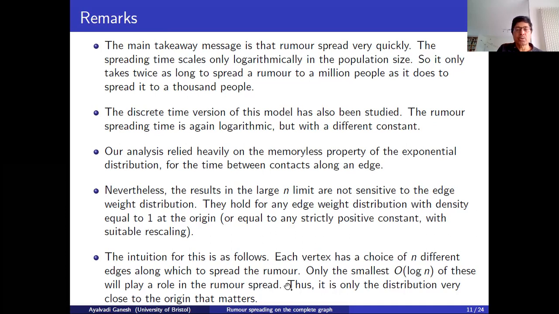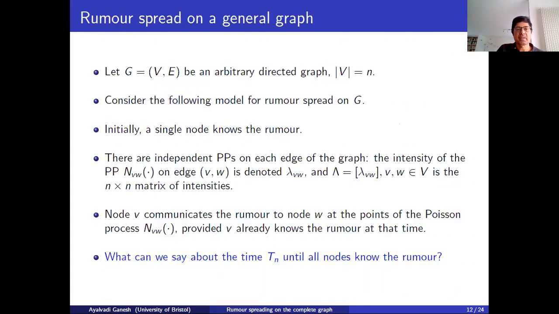Okay, you've just seen this model, it might not be so easy to see this, but if you spend some time thinking about it, you can convince yourself of this fact. So by analyzing this model with exponential edge weights, you then realize that you can say something about models in a whole class of other edge weight distributions.